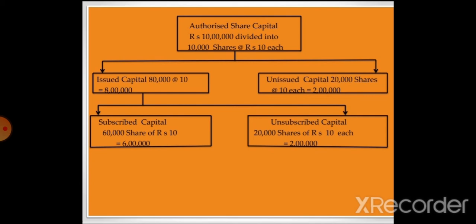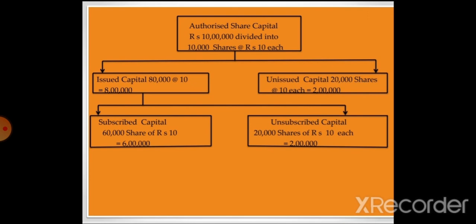So first start with the issued capital. Issued capital is issued to the general public. Suppose the company issues 80,000 shares at rupees 10. So the value is rupees 8 lakh. So this is the amount of issued capital. And the remaining 20,000 shares at rupees 10 is called unissued capital.